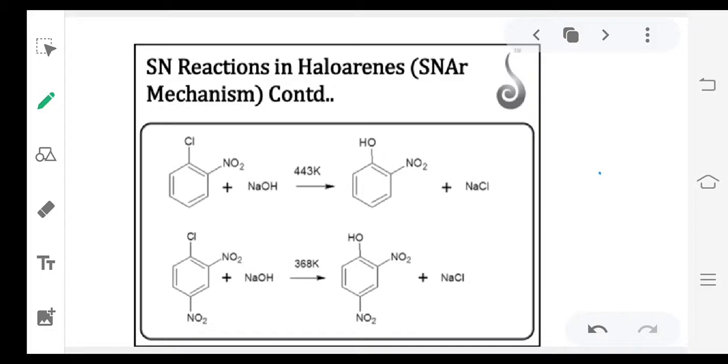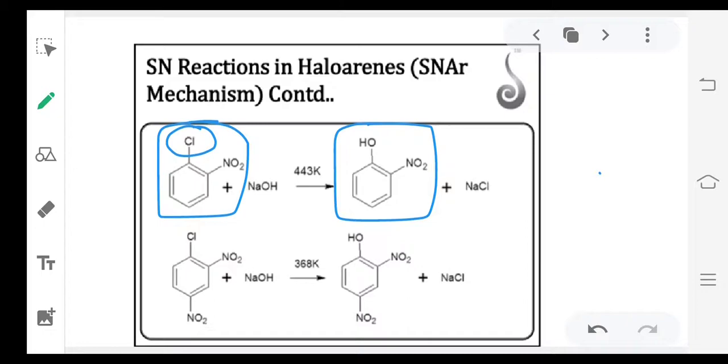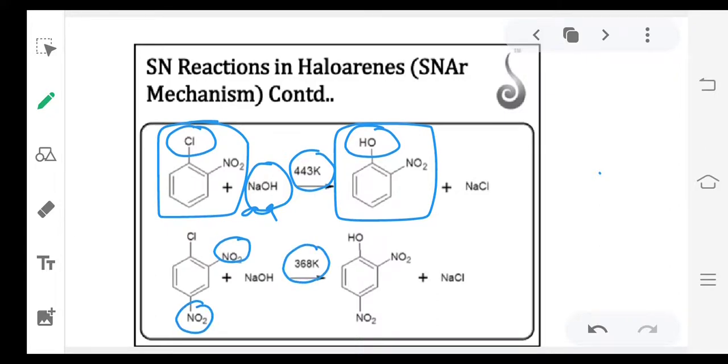See, now this is the reactant, this is the product. What happened here? In place of Cl we substituted OH. So what reagent do we have to use? Aqueous NaOH. Aqueous NaOH will provide OH minus ions. That OH minus ion will replace Cl. Here, the temperature is 443 Kelvin. Now if there are two NO2 groups, the temperature decreases to 368 Kelvin. 368 Kelvin is enough when two groups are there.